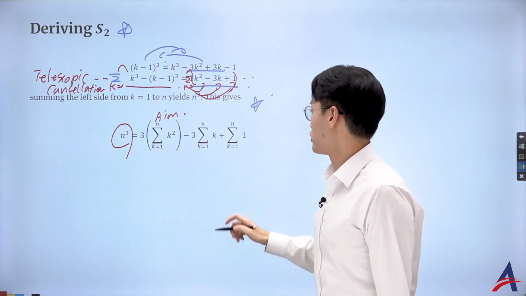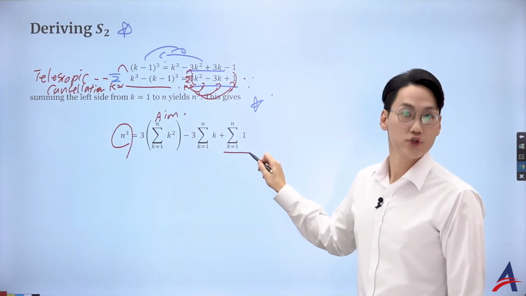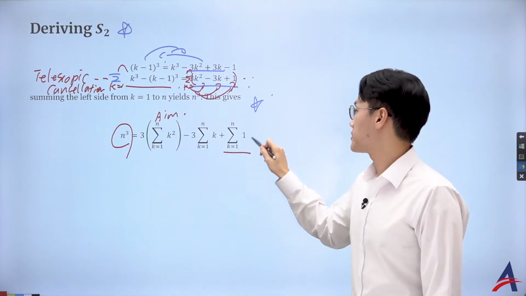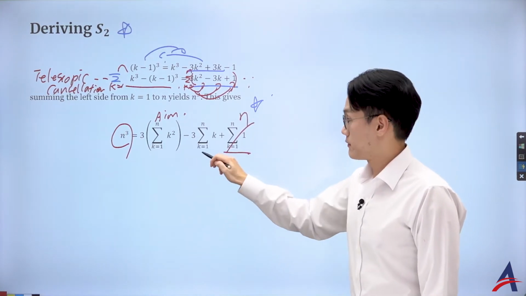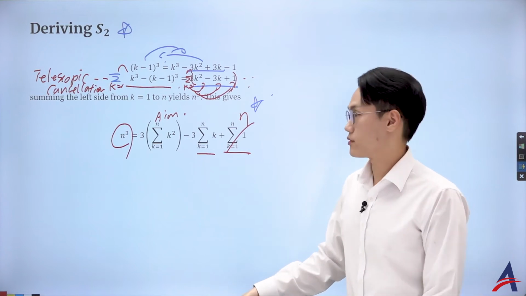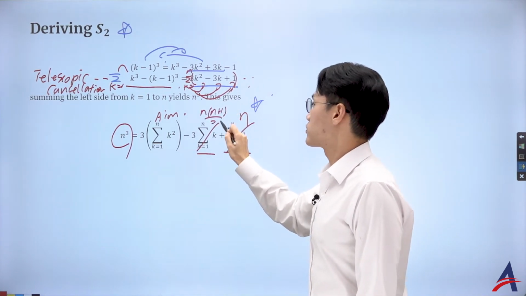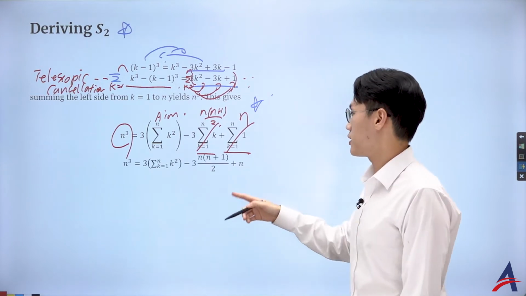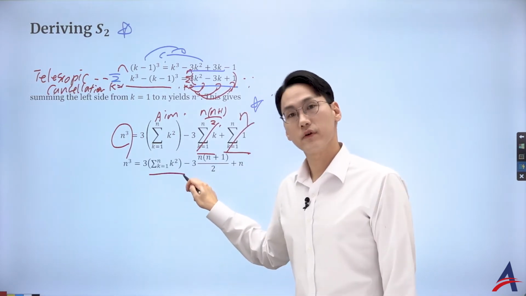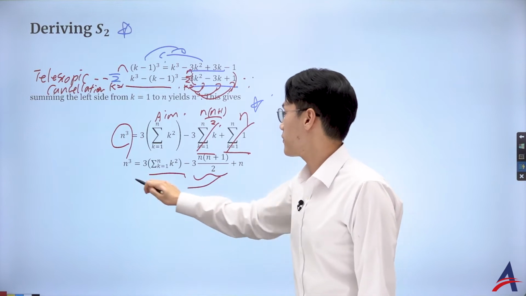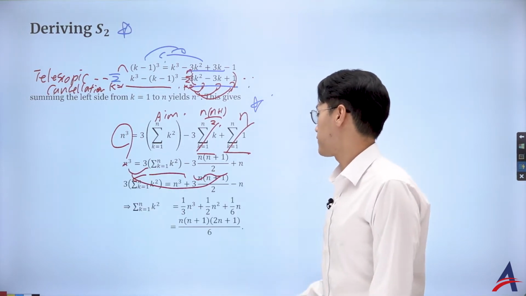And then what we do know is by the property of sigma, if you just add the constant n many times, that just becomes n. And the sum of integers, by using the arithmetic series formula, you know that it must be n times n plus 1 over 2. So if I just substitute in, and my aim is the sum of k squared, you can just rearrange everything to derive this following result.